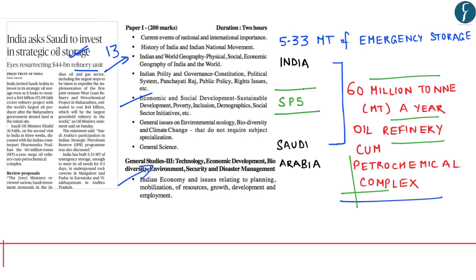The government of India has already built 5.33 million ton of emergency storage for oil reserves, and this oil reserve is enough to meet its oil demands for 9.5 days.